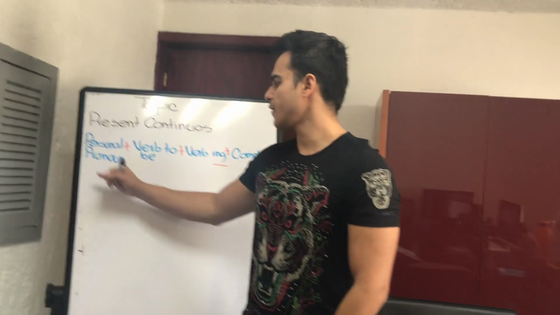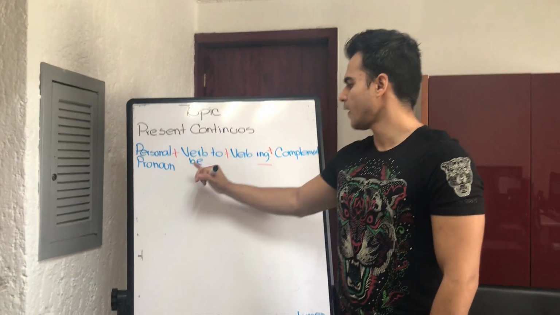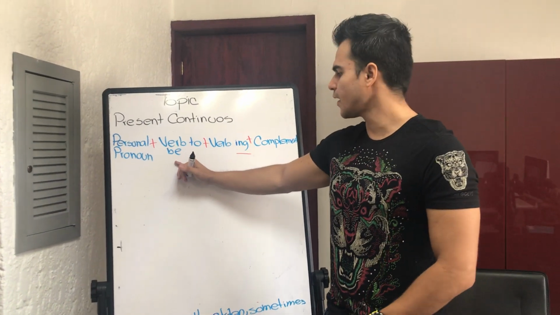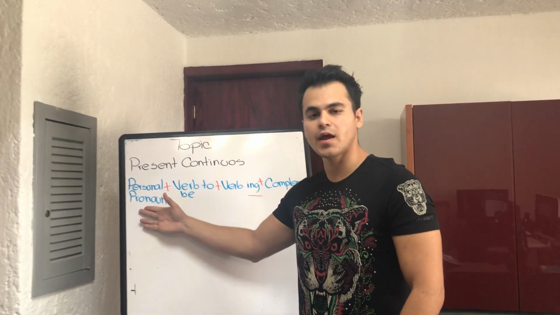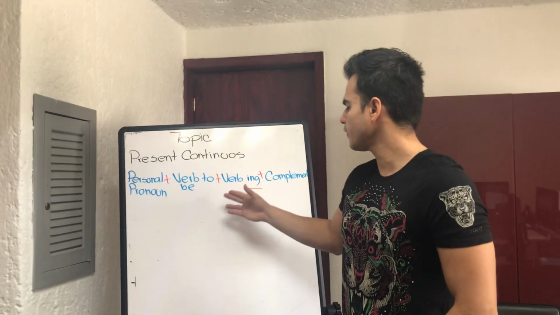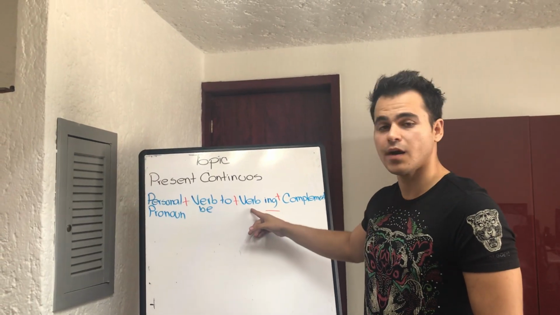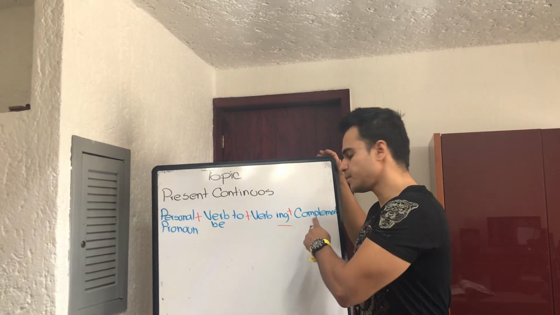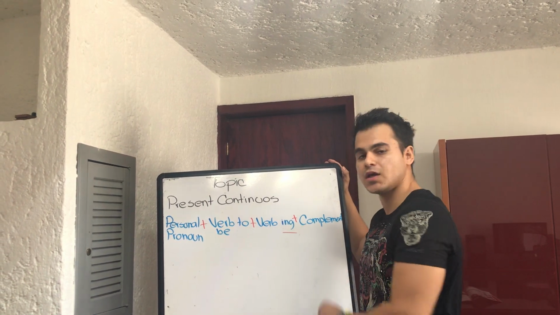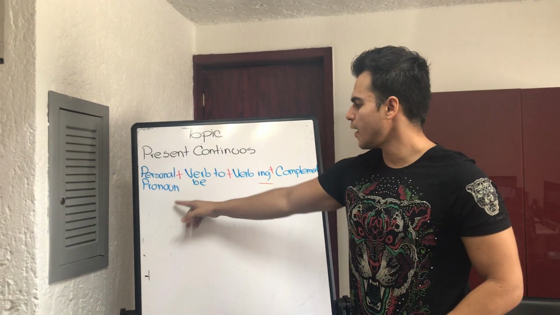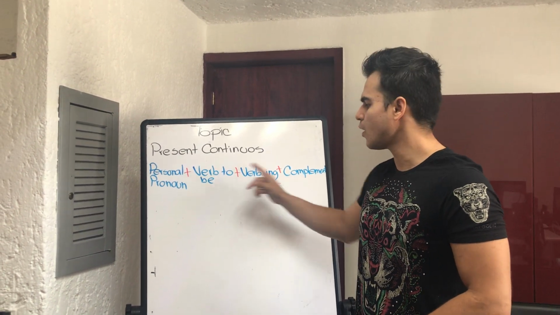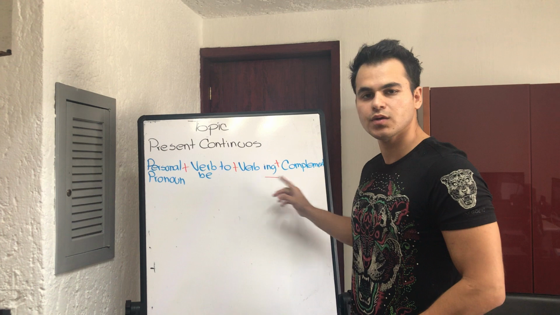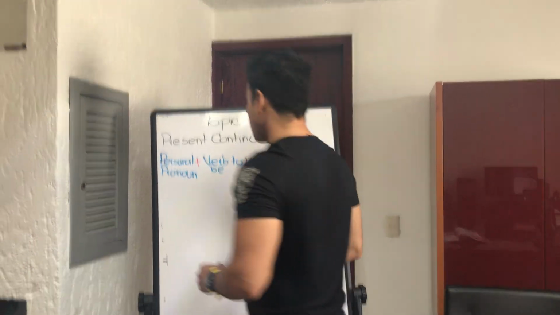That's the rule that we have to learn, right? I have my personal pronoun, then I have the verb to be. I have to combine the verb to be according to the personal pronoun that I am using in the sentence. Then I have to use the verb with ing at the end. And finally, my complement. I am teaching you how to use the present continuous. I am speaking to you in this moment, right? For example,